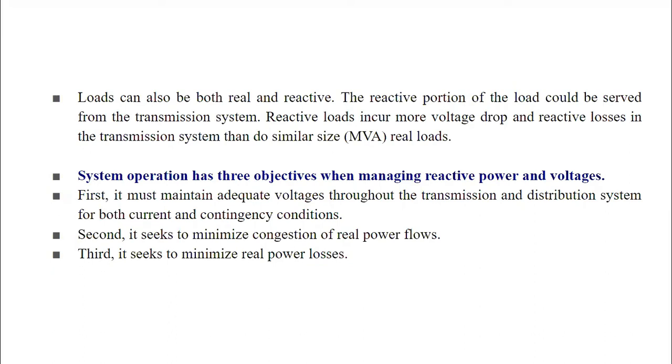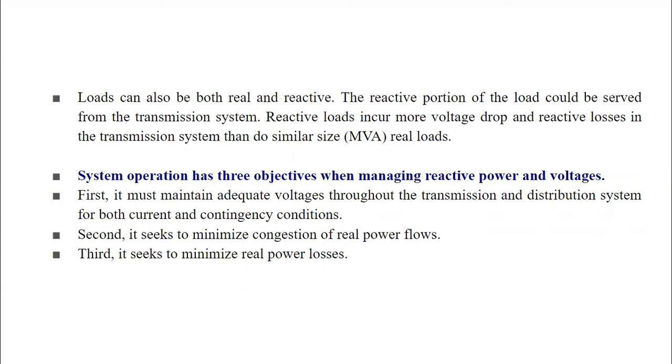Contingency condition is the condition which is very much unexpected to the system and which may disturb the system. The second objective to manage reactive power and voltage is to seek to minimize congestion of real power flows. To maintain the appropriate values of real power flows, we need to manage the reactive power and the voltage.